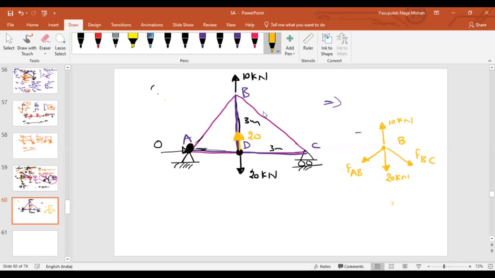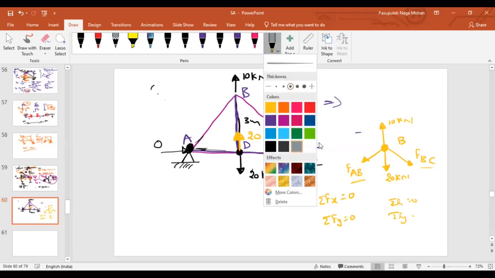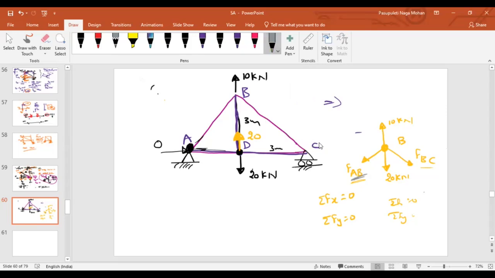2. Summation of Fx equals 0, summation of Fy equals 0. Two unknowns are there, two equations are there. Then can't I find these two unknowns? I am having two unknowns, FAB and FBC, and two equations. Summation Fx equals 0, summation Fy equals 0. Now tell me, if I consider the equilibrium at joint B, can I find the force in AB and the force in BC? Can I find or cannot? We can, sir. Two unknowns are there, two equations I am having. Why can't I find these two?